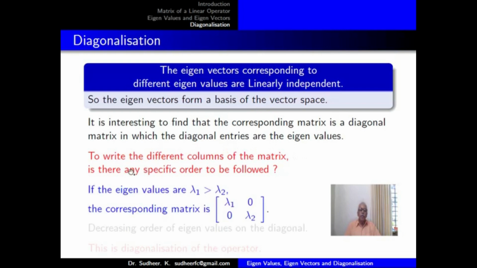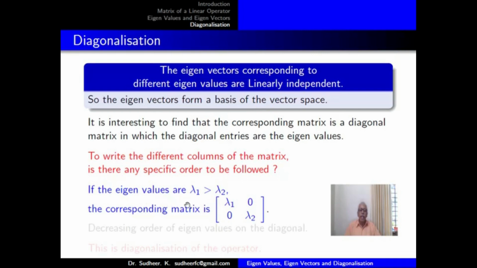To write the different columns of the matrix, the eigenvectors are to be arranged. If you want to write the first column, the first eigenvector must be taken. To write the second column, the second eigenvector must be taken, and so on. So in order to write the different columns of the matrix, is there any specific order to be followed on the eigenvectors? The answer is yes.